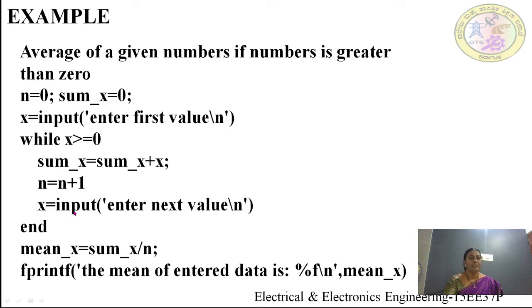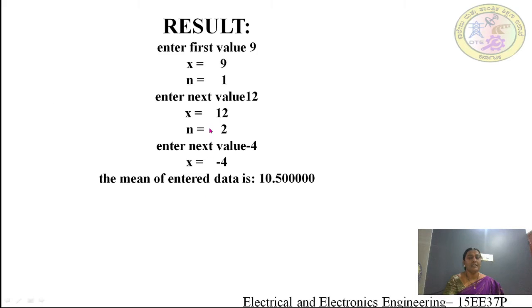The x is equal to input, enter the next value. It will ask for the next value. I'll give the next value. Then it will go to the while loop. It will check whether it is greater than or equal to 0. If it is greater than 0, it will go to sum. If it is not, it will end the program. Then it will calculate the mean value that is there. That is displayed in the result.